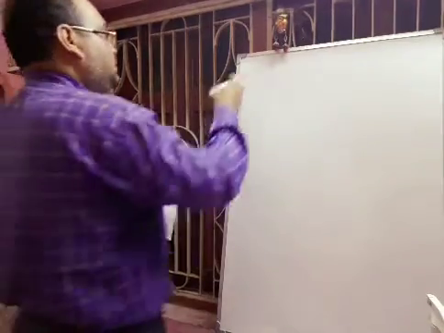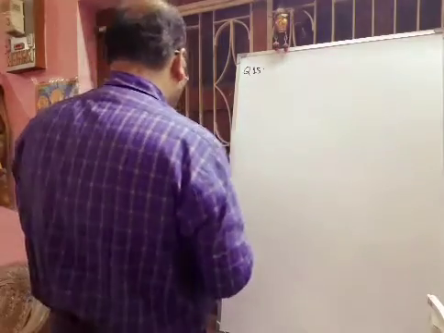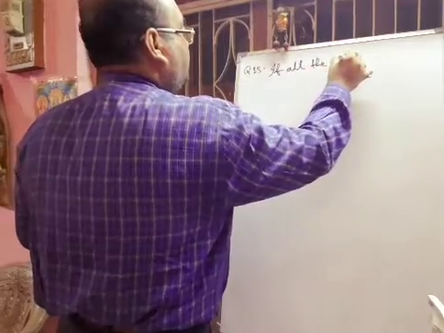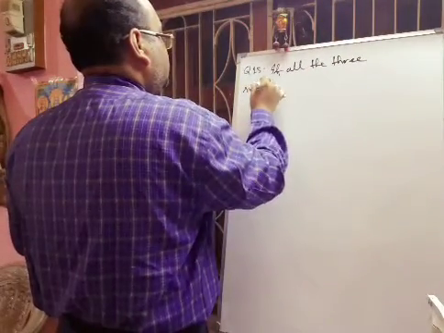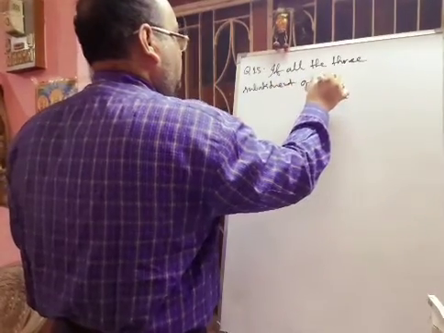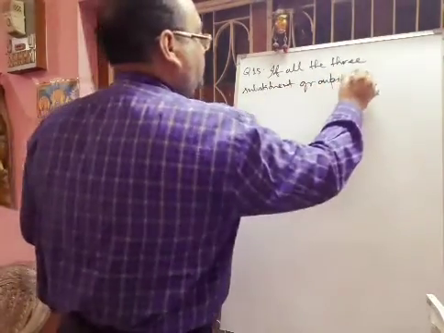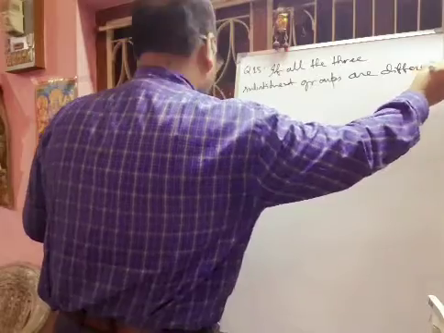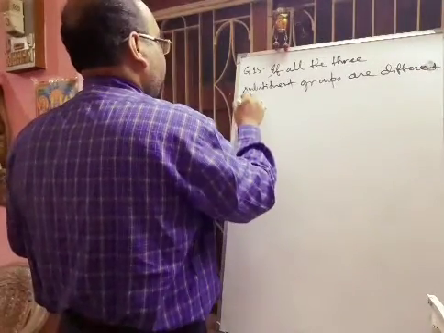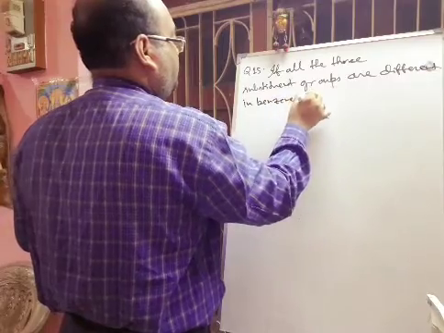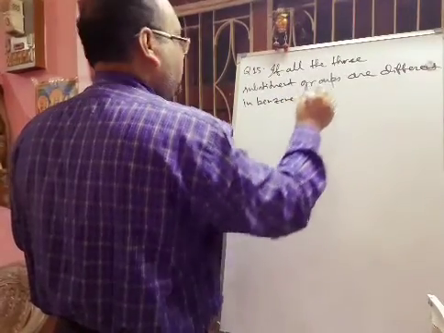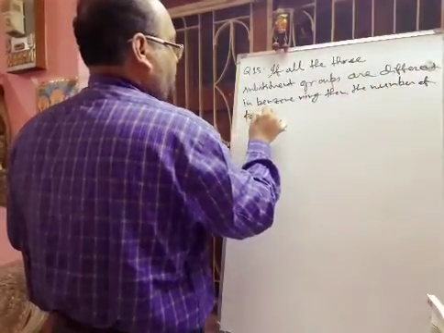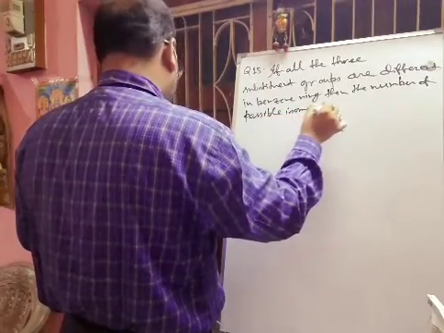Next, question number 15. If all the three substituent groups are different in benzene ring, then the number of possible isomers is.